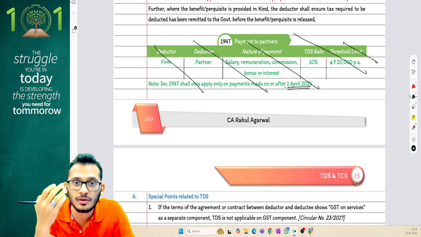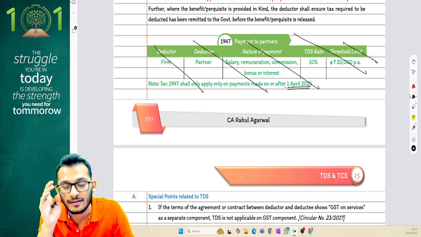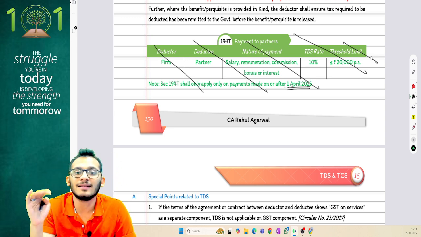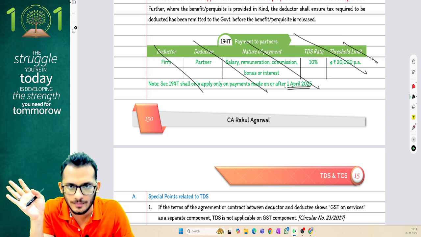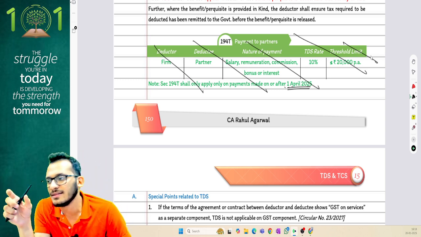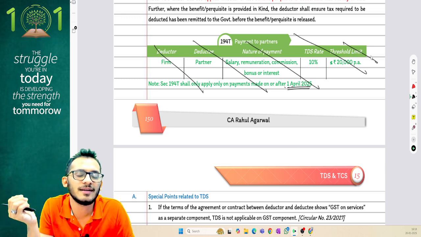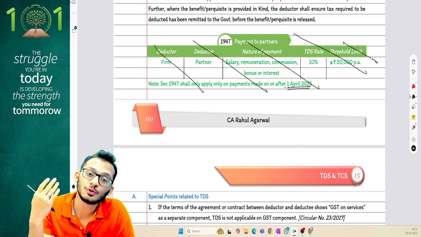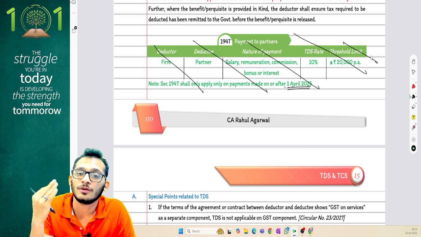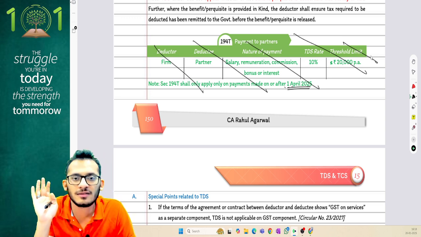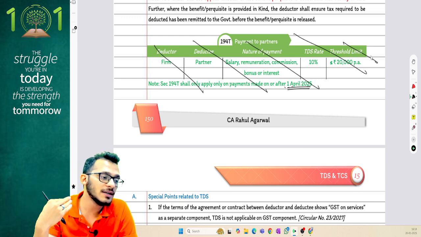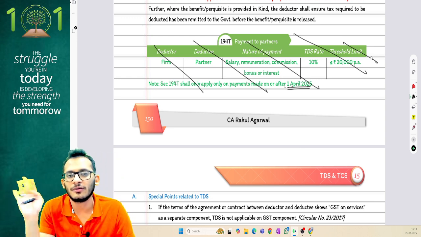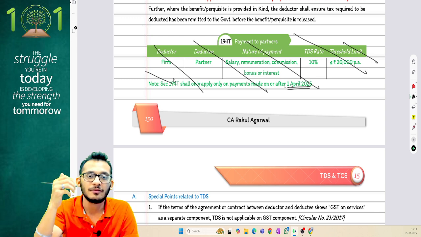ICAI has not even notified this topic for your study material. It is not even mentioned in your study material anywhere, as if it was not even an amendment brought in the act. I would have normally assumed that ICAI would put that amendment and clarify maybe it is not relevant, but this time ICAI did not even choose to show that amendment, and therefore it is not even there in the book. Because it is not there in the book, people, you can feel free to not even read this amendment for your exams. You can choose to ignore this amendment for your exams.